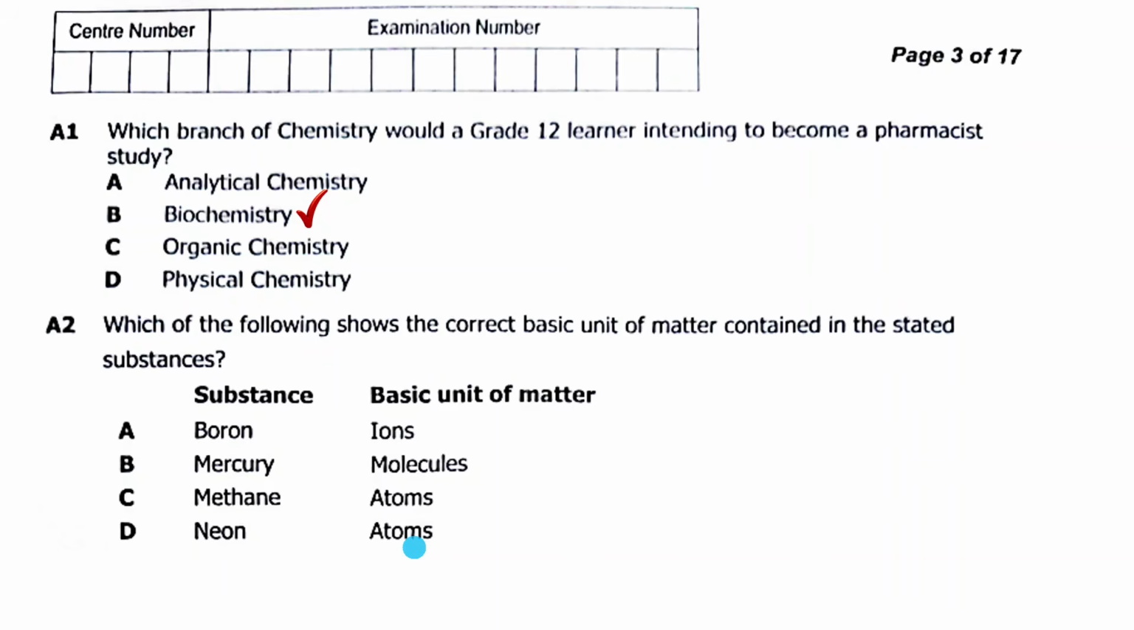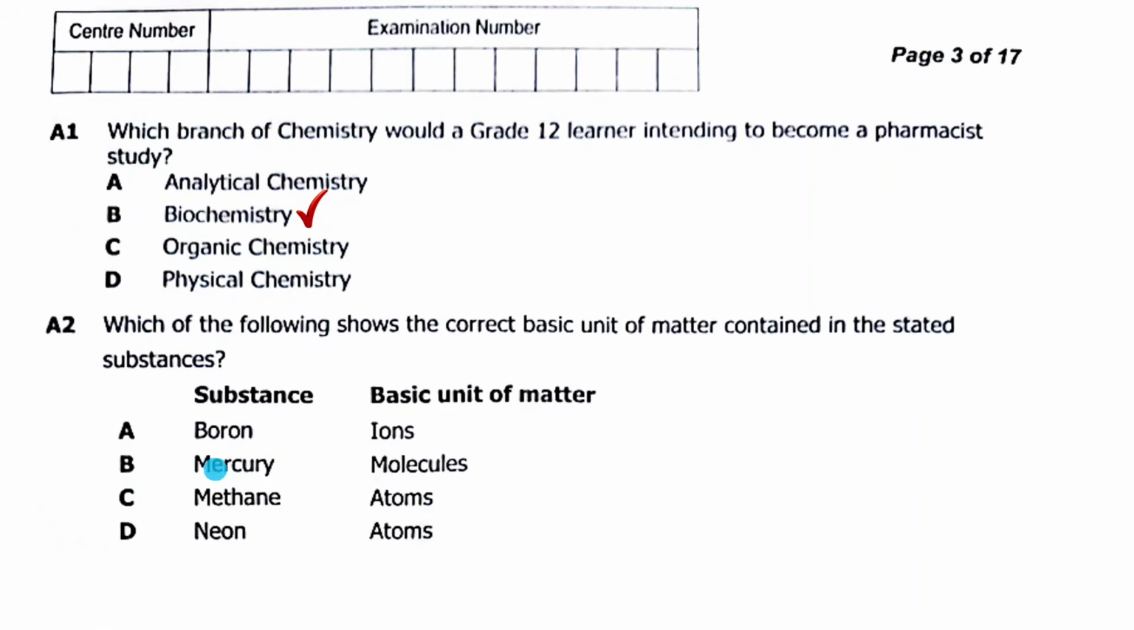Those that are in elemental form, for instance neon here, what type of basic units do they have? Atoms. Those that are in compound form, like methane here, in most cases, if the type of bonding they have is covalent bonding, then they'll have molecules. So methane doesn't have atoms, this is wrong.